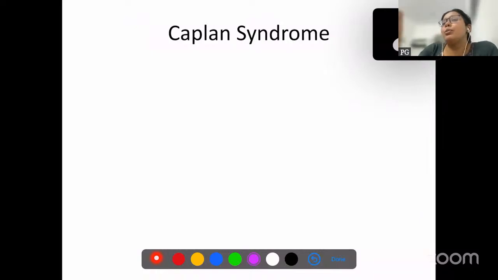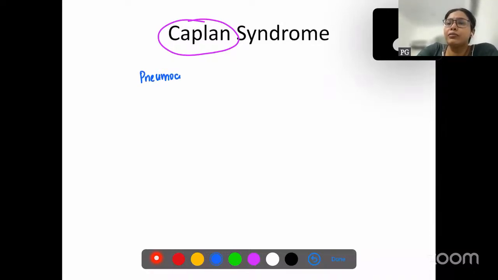Caplan syndrome, another fancy name. Caplan syndrome is nothing but the combination of pneumoconiosis along with rheumatoid arthritis.